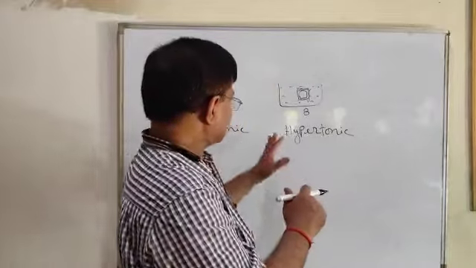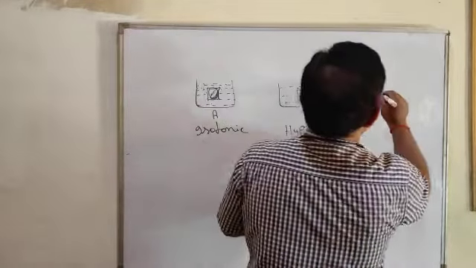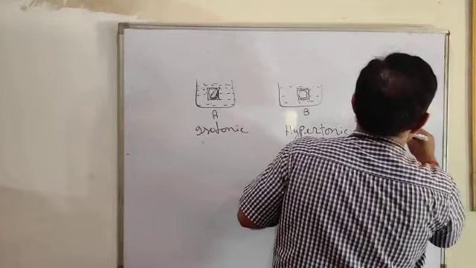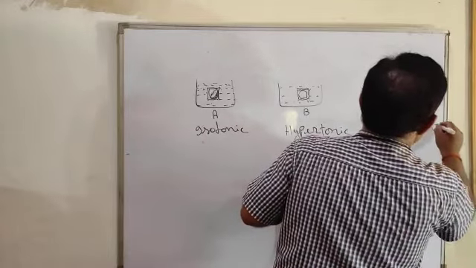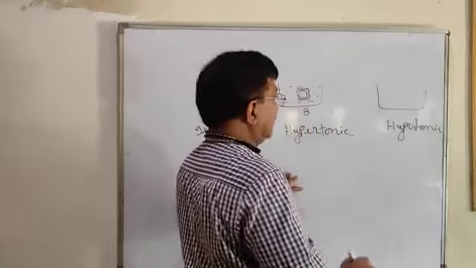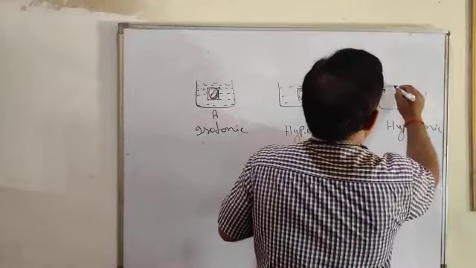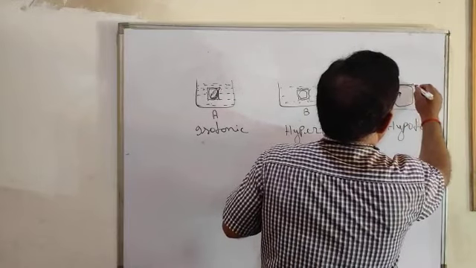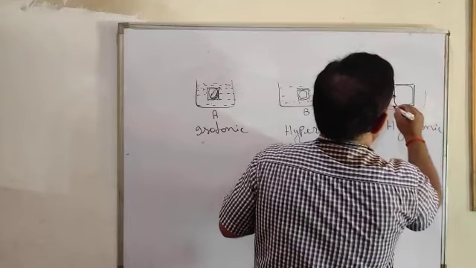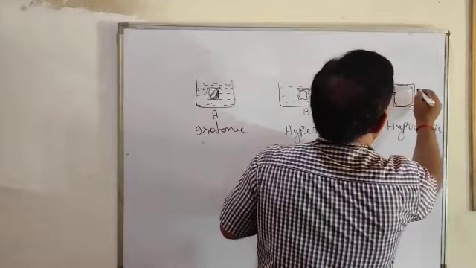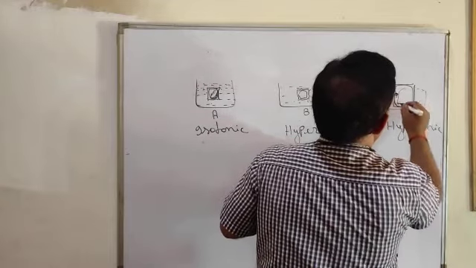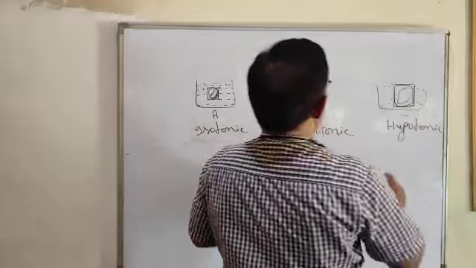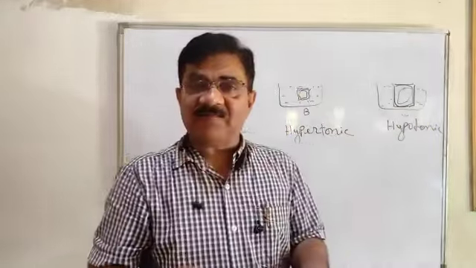And if we keep it in a hypotonic solution, outside the concentration is less. Naturally, the shape of the cell will be enlarged. It will become large if it is in hypotonic solution.